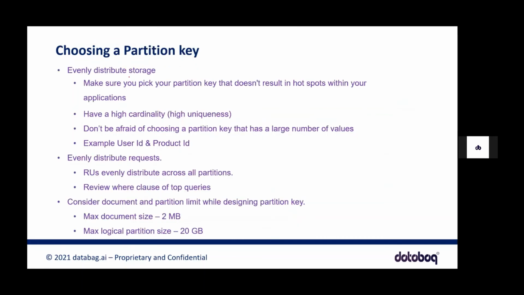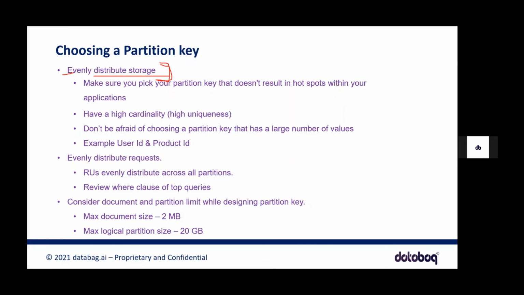Okay. So again, choosing a partition, it should be evenly distributed. Like I said, don't worry that if I select a unique key, it will create more logical partitions and it might mess up the system. No, we need that distribution, because we are trying to distribute the data as much as possible so that we have faster query responses.